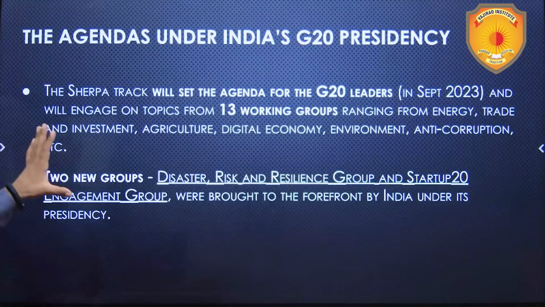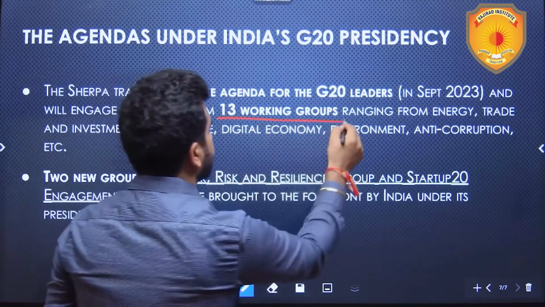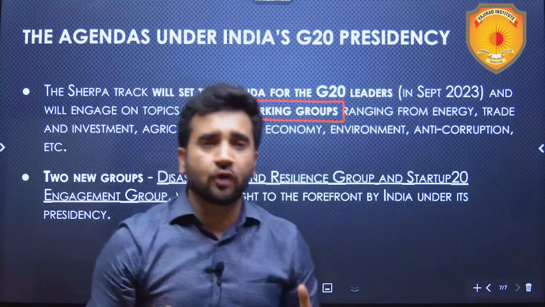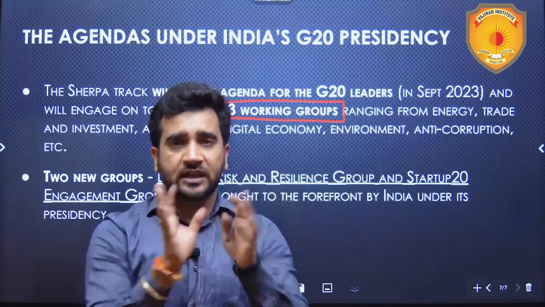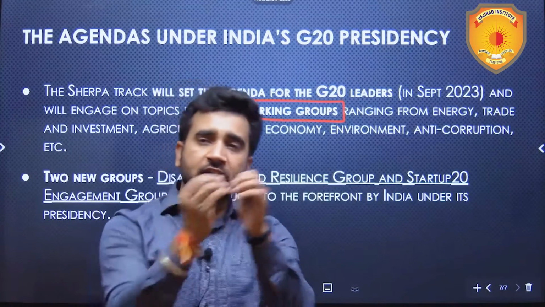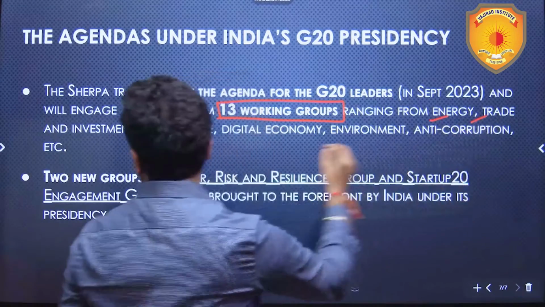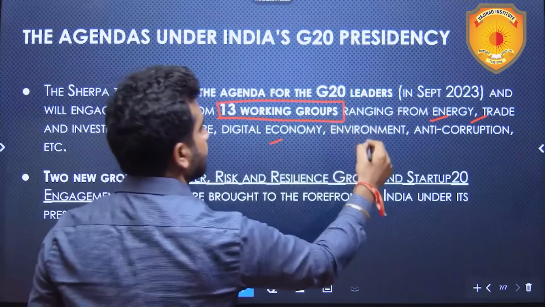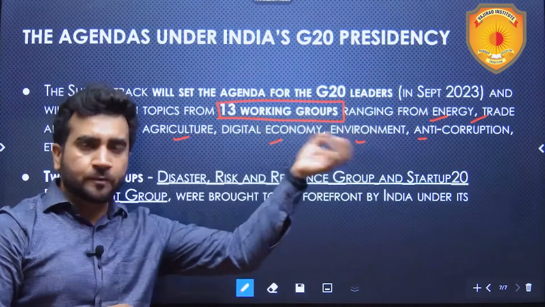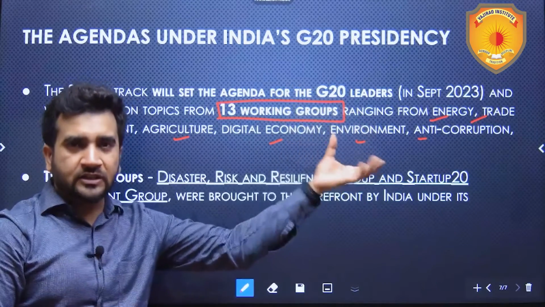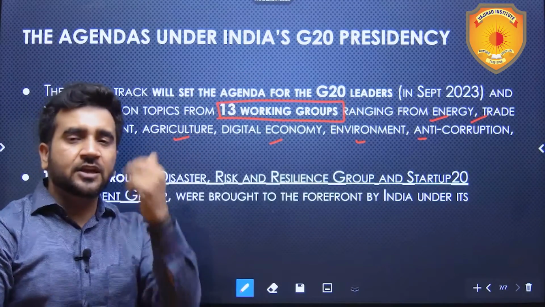Now, the agendas under India's G20 presidency. Actually, India has formed 13 working groups. These working groups, what do they do? They do all the groundwork, collect all the data, collect all the knowledge for discussion. Earlier there were 11 working groups, like those on energy, trade and investment, agriculture, digital economy, environment, anti-corruption, etc. These are the domains in which these working groups work, collect data, knowledge and expertise, and then that is used for discussions. India created 2 new groups.